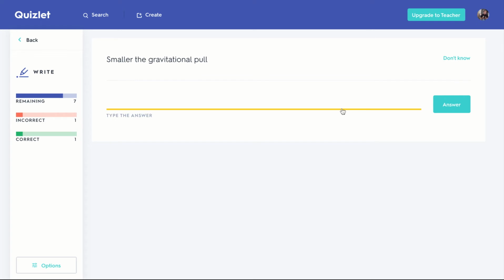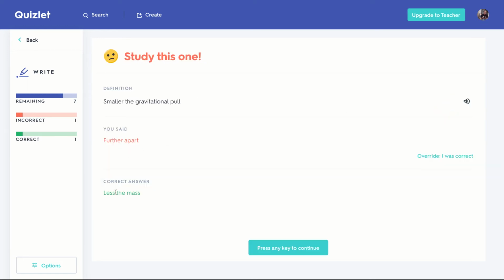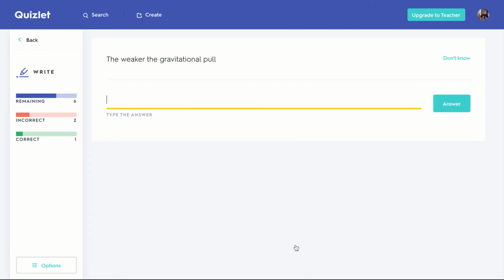And it didn't say anything, so it must think I'm right. Smaller, oh, it does have it correct. Smaller the gravitational pull. I'm going to say further apart. And it's probably going to make me wrong. The less mass. Even though my answer was correct, it's still not going to take it because it wanted the exact answer. The weaker the gravitational pull, I'm going to put the further apart.